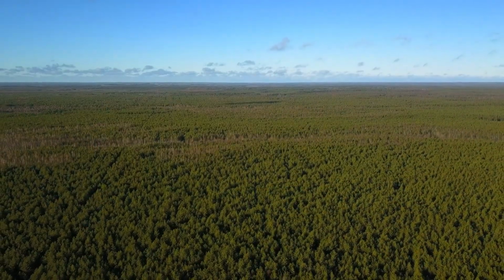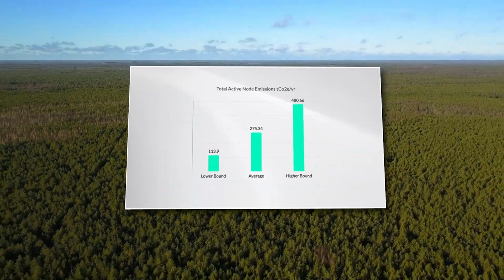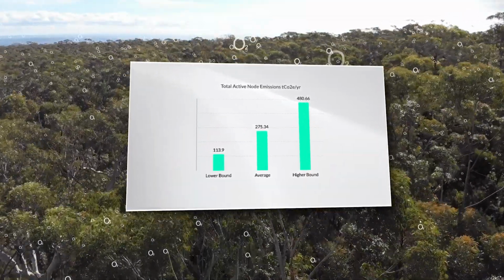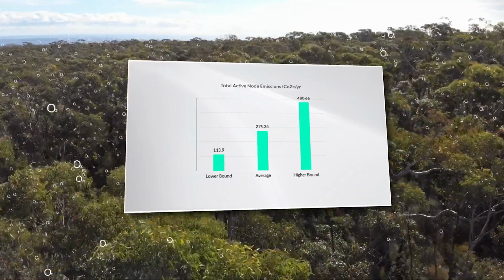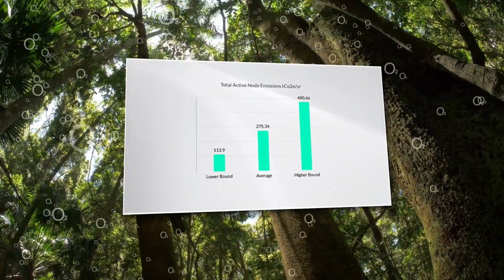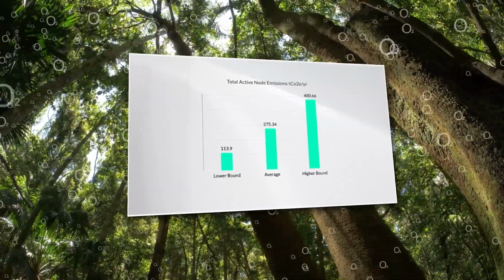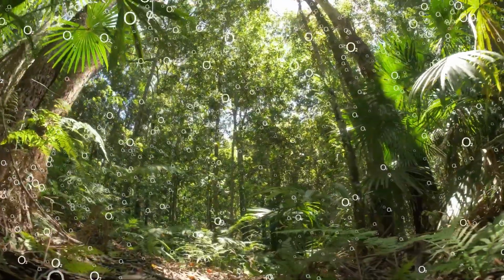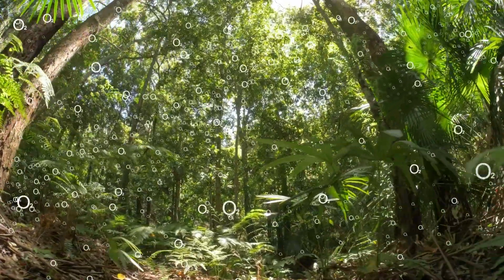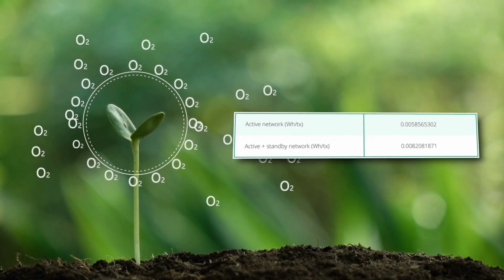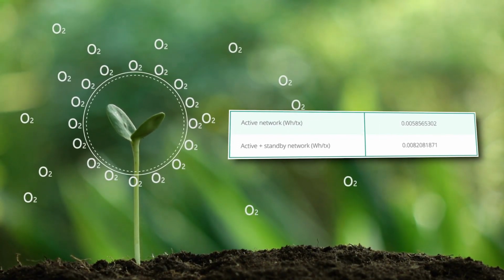Now, a graph illustrates the total emissions from active nodes, ranging from 113.9 to 480.56 metric tons of carbon dioxide equivalent per year. This helps assess the network's environmental impact and efficiency. Now, please note that there are differences in the estimates between the table and the emissions graph, possibly due to different assumptions or calculation methods.